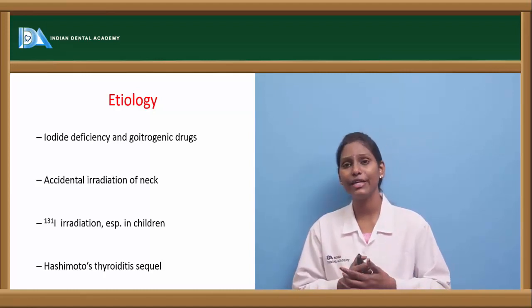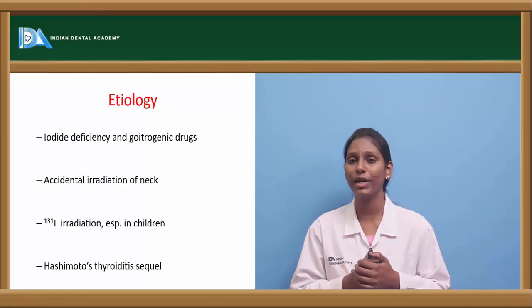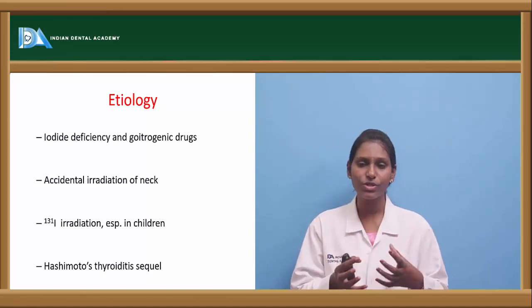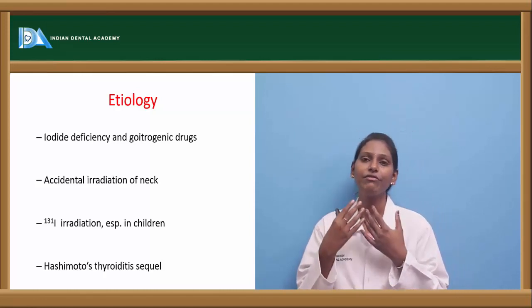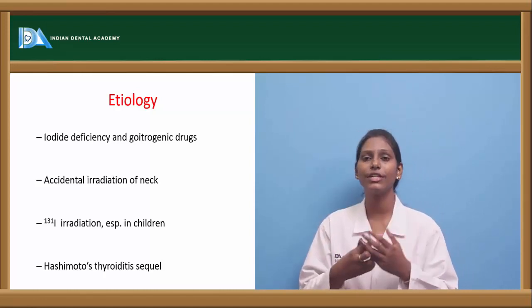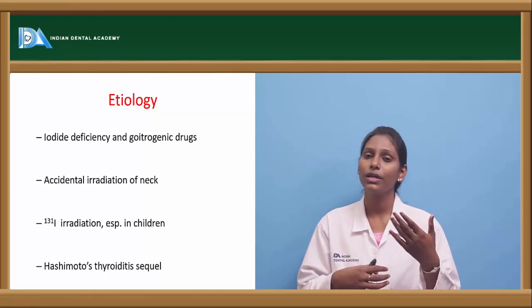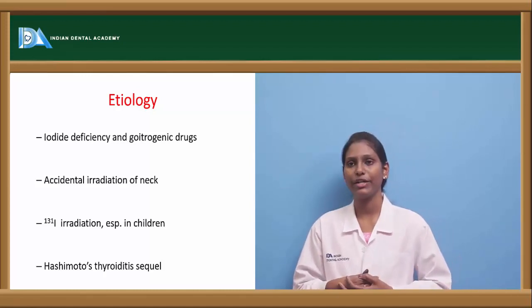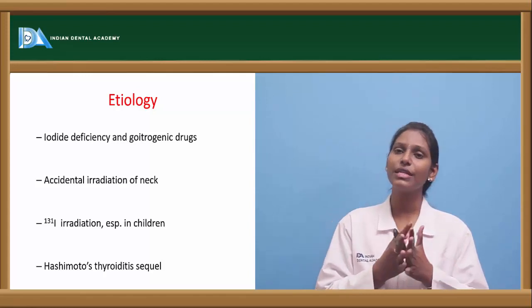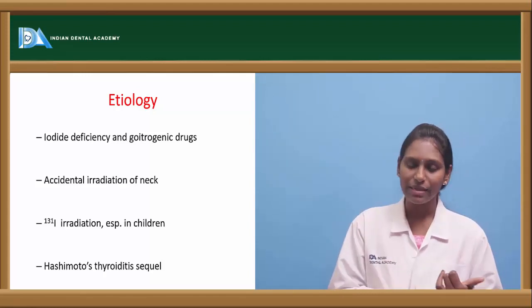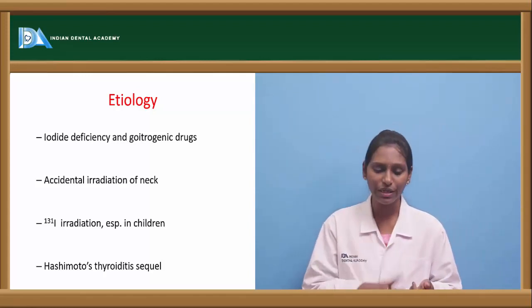Another cause is accidental irradiation of the neck, especially in childhood. When the child is exposed to accidental irradiation, especially to the lymph node region in the vicinity of the neck, they can turn into carcinomas of the thyroid. This can also happen with accidental irradiation of the neck in adults, and the carcinogenic effect could be either by direct cellular injury or because of injured cells.